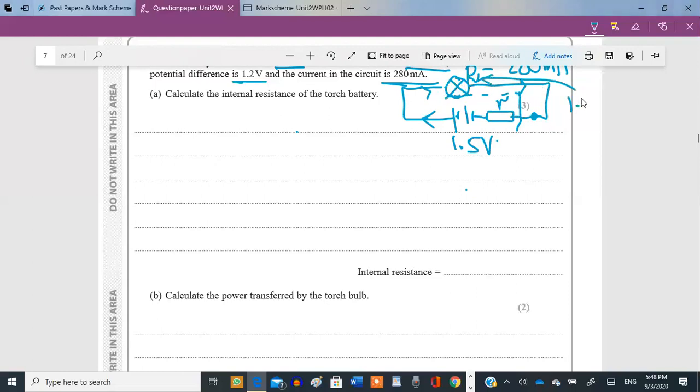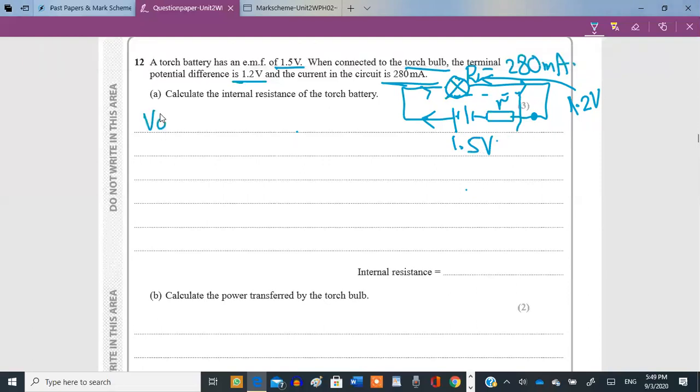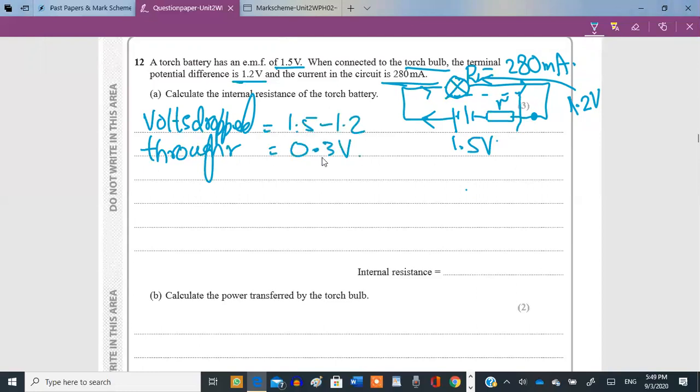It's not the entire 1.5 volts. So how much is being dropped across the internal resistance? The difference of them. So the volts dropped through the small r is 1.5 minus 1.2, which is 0.3 volts. Okay, 0.3 volts are dropped across the internal resistance.